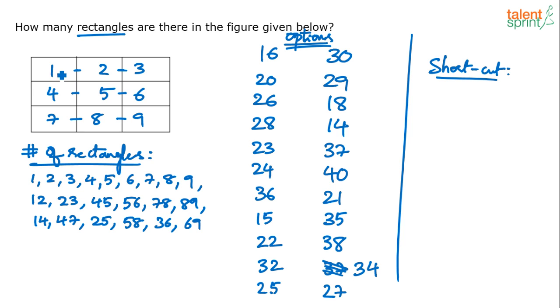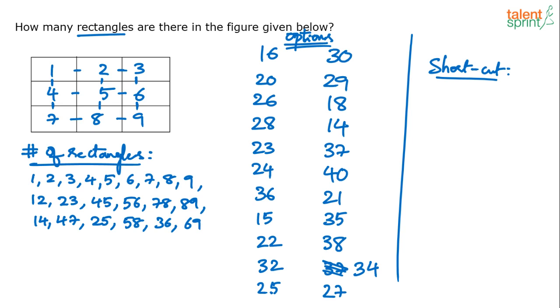If I've done it horizontally, I should be able to do it vertically as well. So 1, 4, 4, 7. So you have to count in a fashion that you don't miss out on anything. Don't randomly start counting. Your life will become miserable if you start counting in a random fashion. You should follow a process, a flow, so that you know that these types of rectangles have been counted. So we do 1, 4, 4, 7, then 2, 5, 5, 8, and then 3, 6, 6, 9.